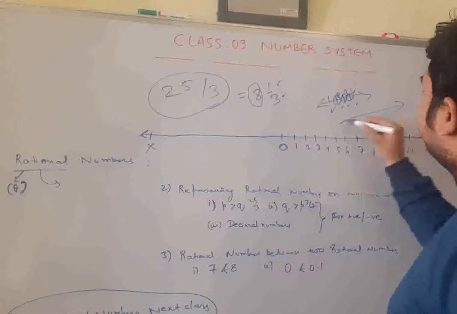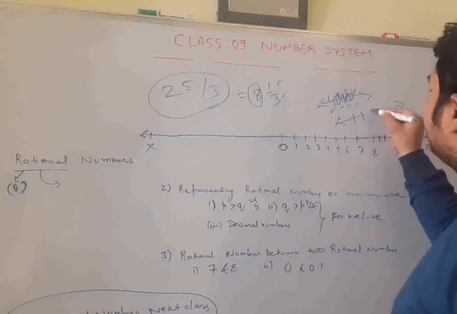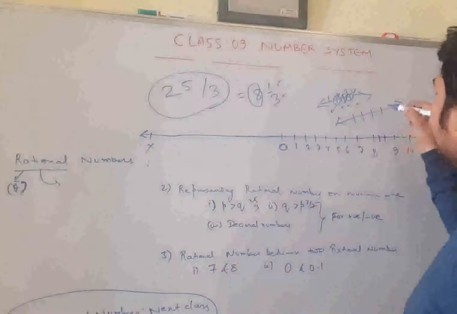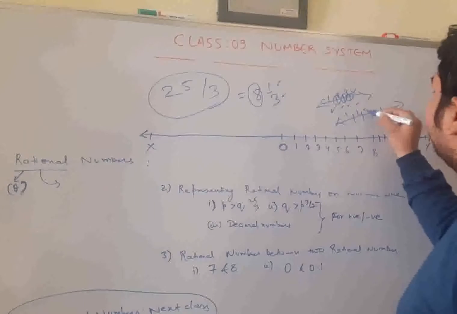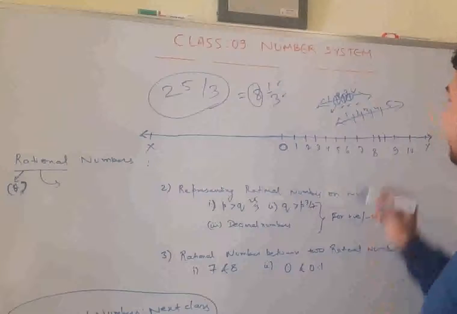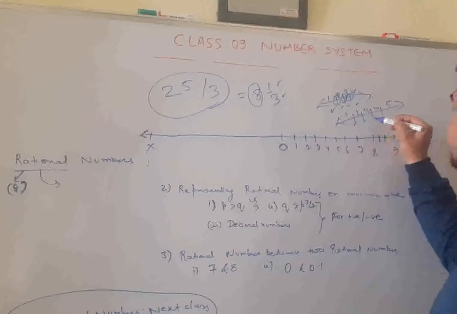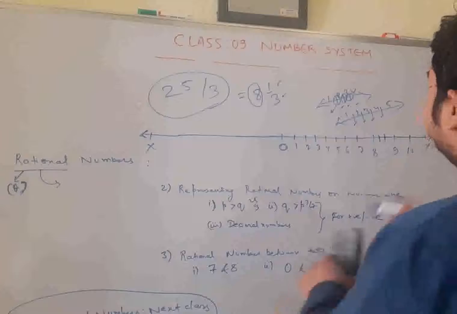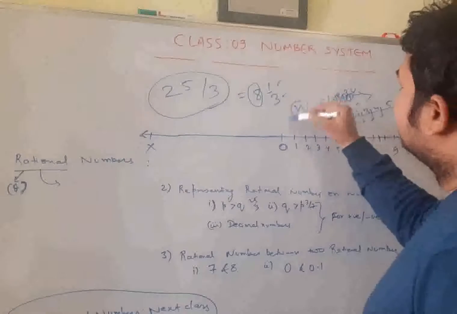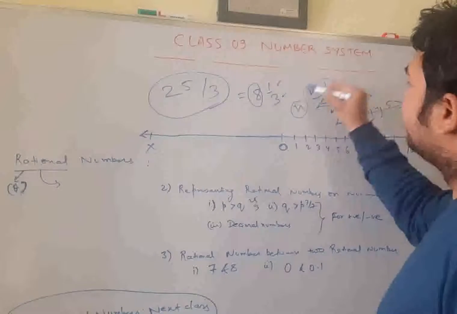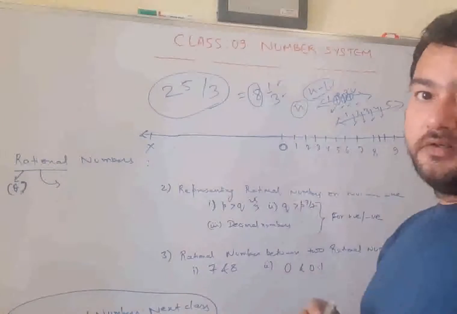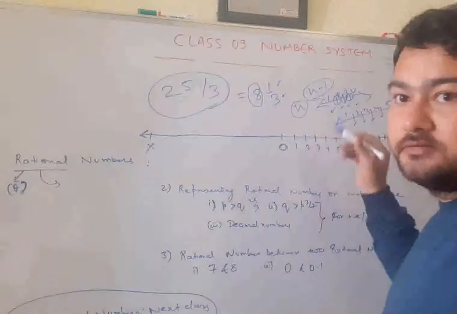If I say draw 5 equal parts, how many markings will you use? 4. So first, second, third, fourth, fifth. We divide it into 5 equal parts using 4 marks in between. So if I say divide into n parts, you will draw n minus 1 marks.